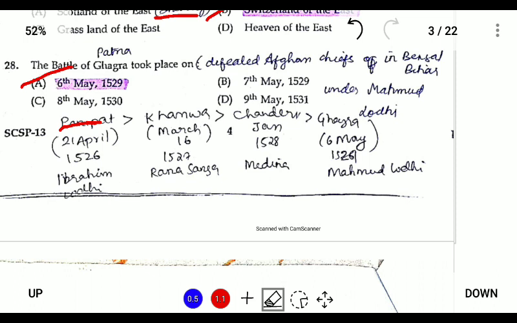Yeah, if we eliminate the other options, then Babur died in 1530. So this will be wrong, and 9th May 1531 will be completely wrong. So if we are left with two options, 6 and 7, so we can choose from the second option. So the answer is 6th of May 1529.